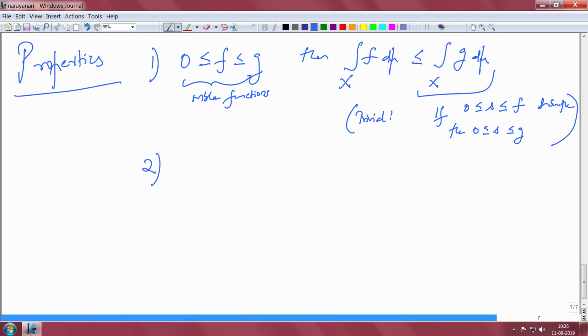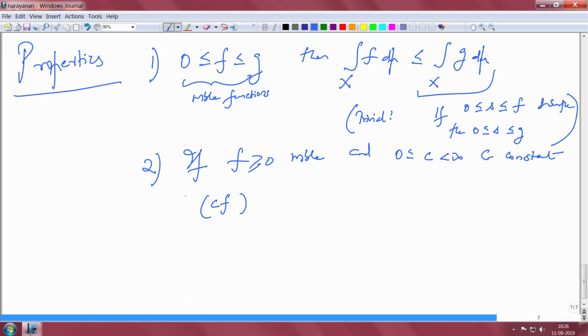2, if f is non-negative measurable and I have a constant c, then of course, c times f is also measurable, right, and the integral of c times f with respect to the measure mu would be equal to c times the integral over x of f d mu.